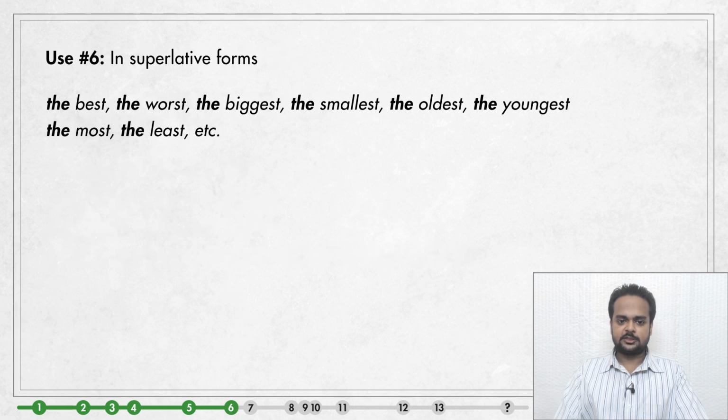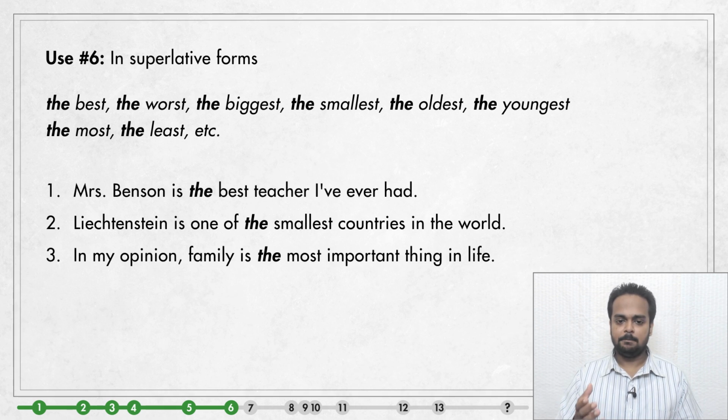The next use is superlative forms. These are expressions like the best, the worst, the biggest, the smallest, and so on. For example, Mrs. Benson is the best teacher I've ever had. Liechtenstein is one of the smallest countries in the world. And in my opinion, family is the most important thing in life. Remember that all of these are fixed. You must use the in all superlative forms.